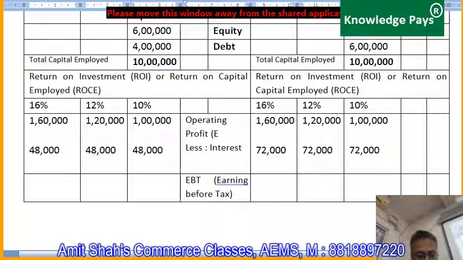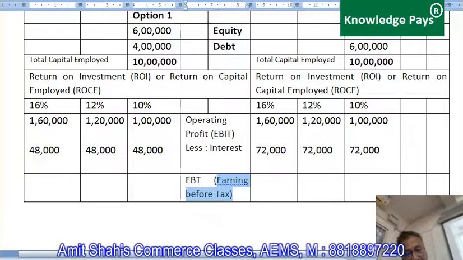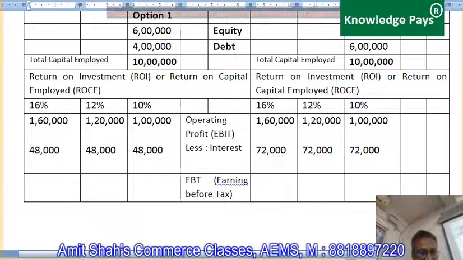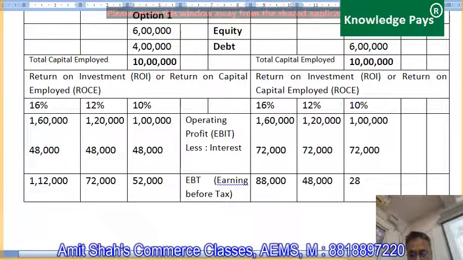And operating profit is called EBIT, that is earning before interest and tax. So after interest, the amount of profit is called earning before tax. And what is that here? 160 minus 48, that is 1,12,000. Here 120 minus 48, that is 72,000. Here it is 52,000. Here 160 minus 72 is 88,000. Here 120 minus 72 is 48,000, and here it is 28,000. Correct or not?